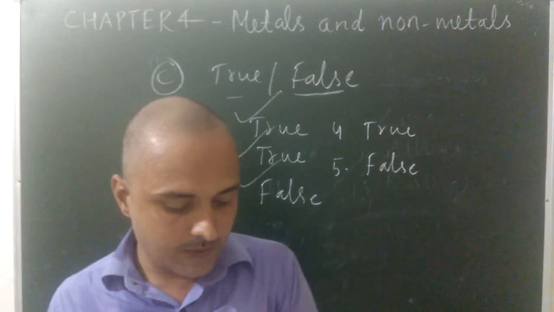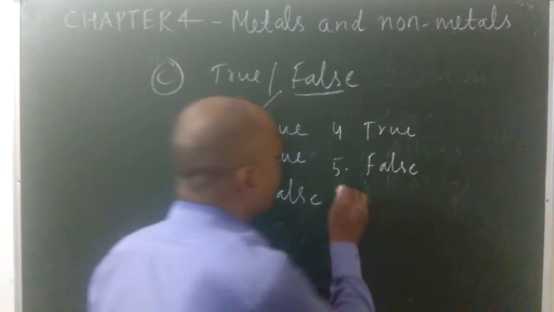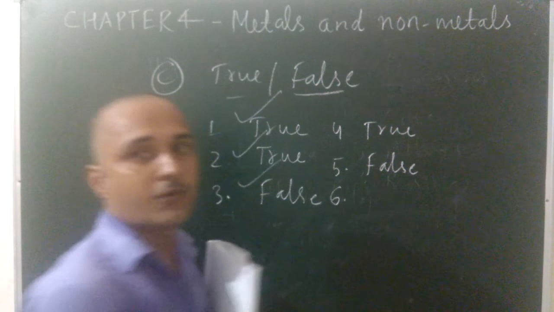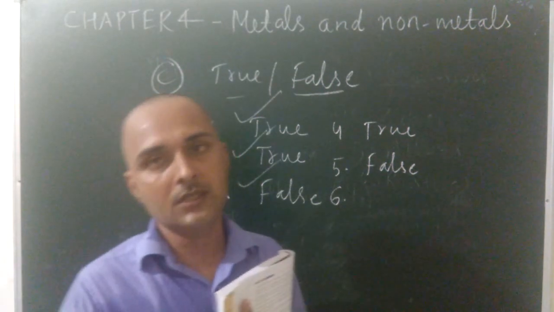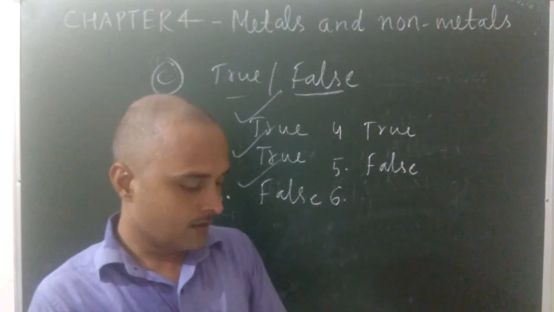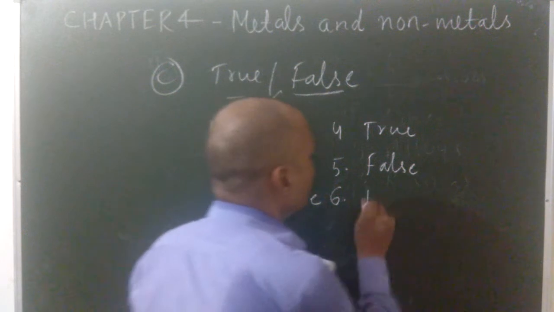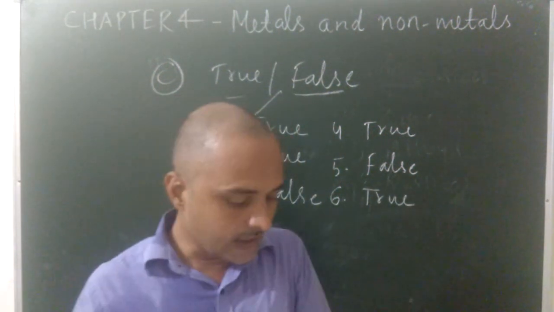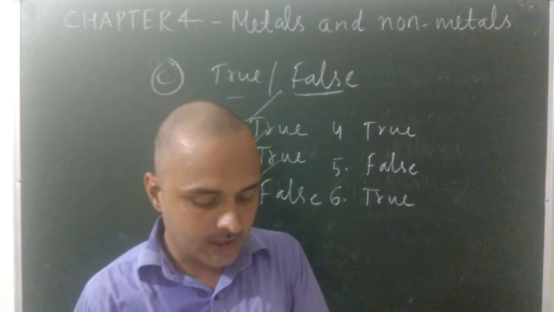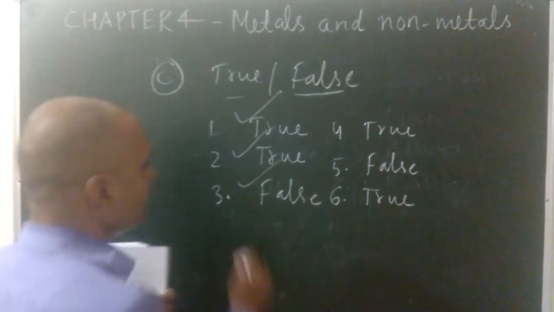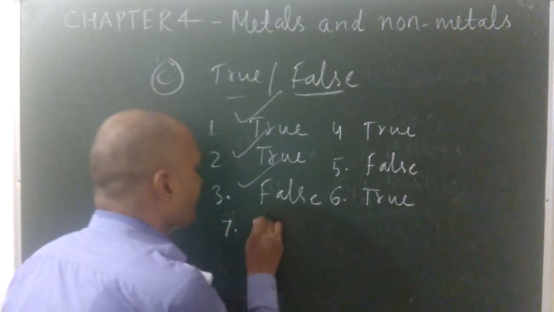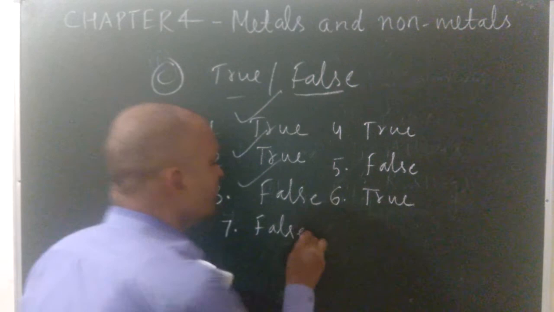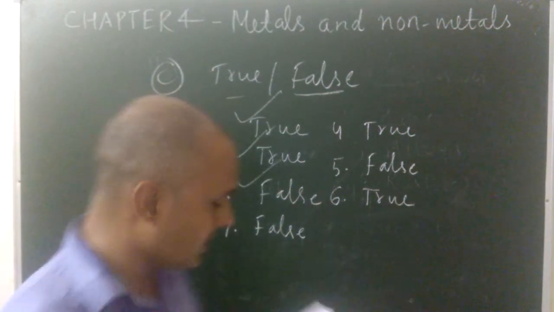Next one, 6. Iron is more reactive than copper. It is true. When you see the activity series, you will find that the position of iron is above copper. So it is true. 7. In the reactivity series, the most reactive metal is placed at the bottom. It is false. The most reactive is always at the top, not at the bottom.